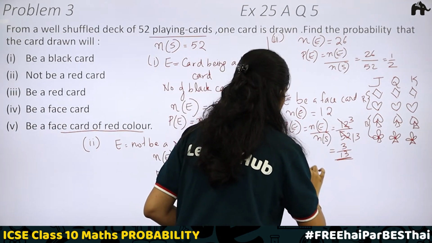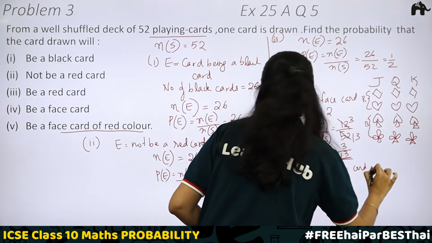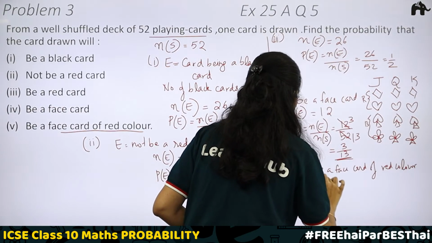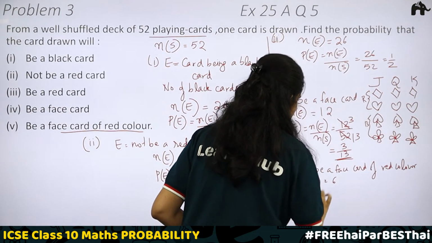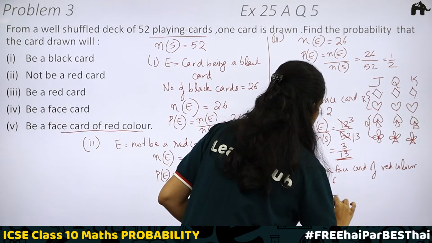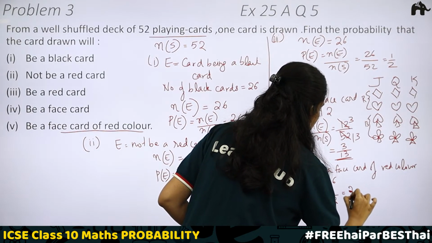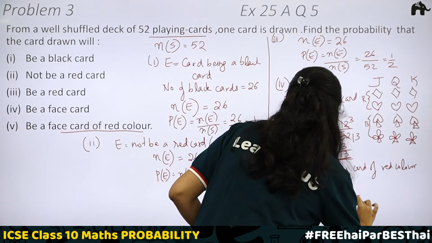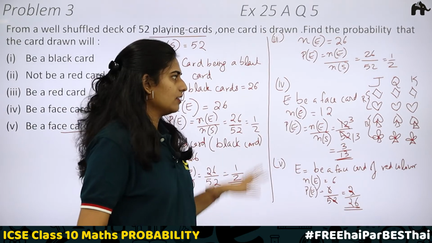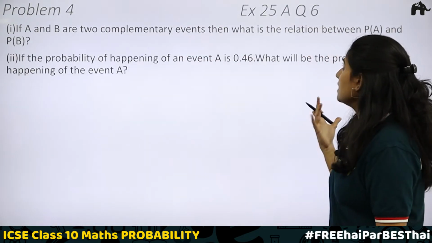Then you will be getting, here the event is be a face card of red color. You will be getting number of outcomes favorable to E is equal to 6. And then probability of the event will be 6 divided by 52. Cancelling with 2, we get 3 divided by 26. Okay, 3 by 26 is your final answer. Very easy, right? Understood this? Yes. Next, problem number 4, question 6 of exercise 25A.